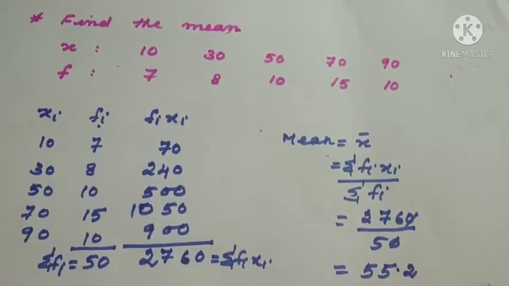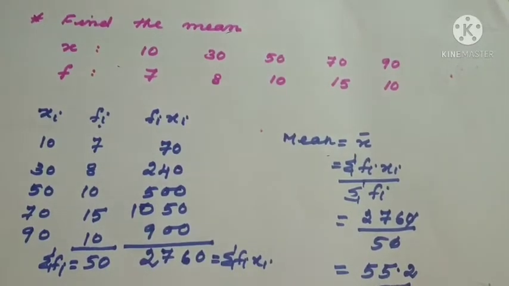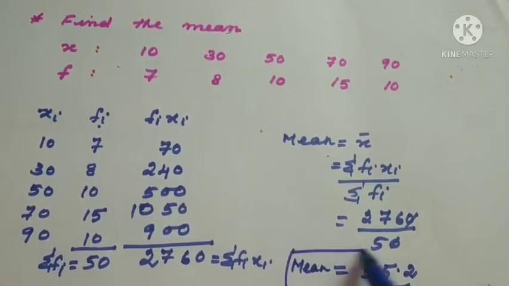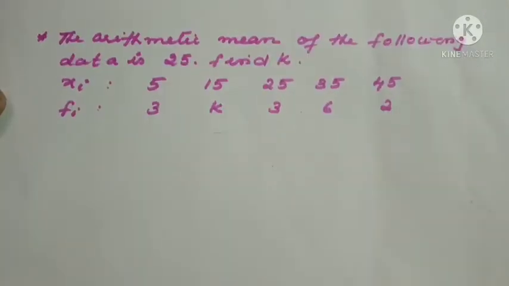So the answer is 55.2. So mean equal to 55.2. So we have calculated the mean for ungrouped data.